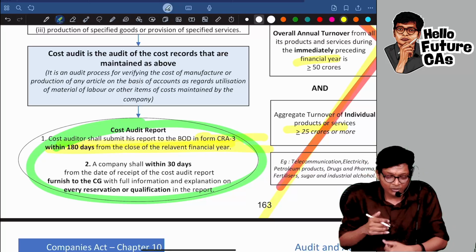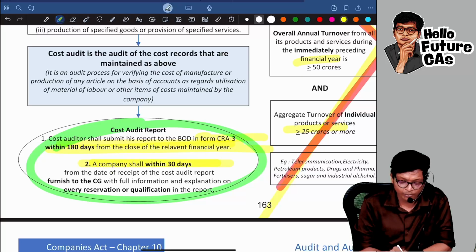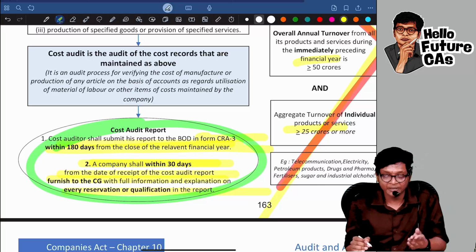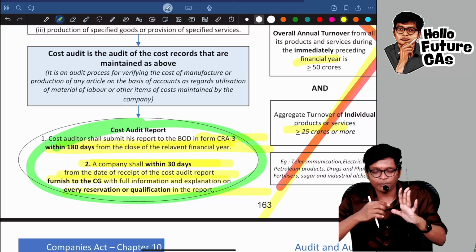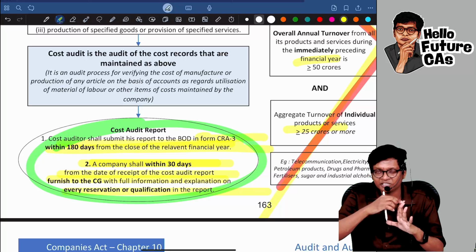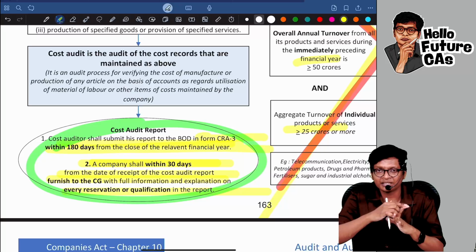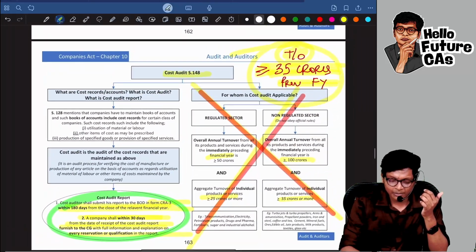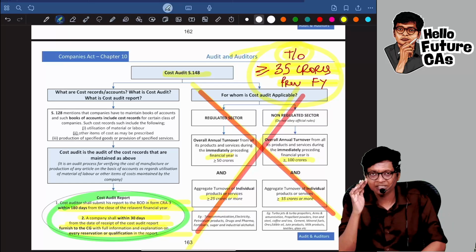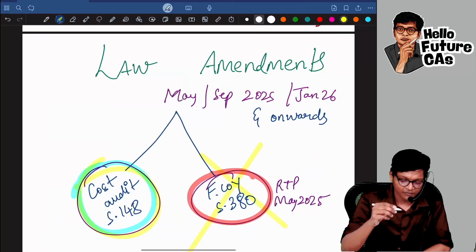Then what will I do with the report? Once the company gets the report, it will furnish it to the central government within 30 days. So only 3 time limits. 180 days from the start of the financial year, appoint. 180 from the end of the financial year, give the report. After I get the report, within 30 days I will give it to the central government, guys. And that's it. Applicable if the turnover is 35 crores or more in the previous financial year.